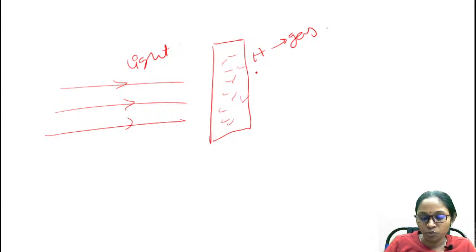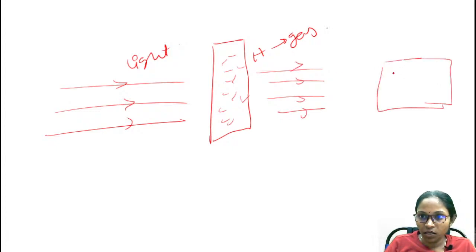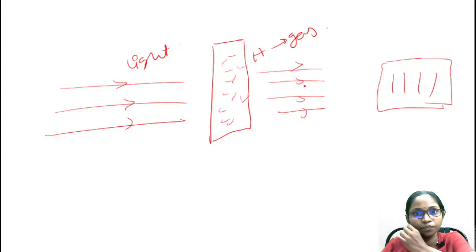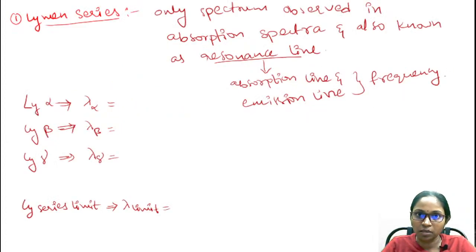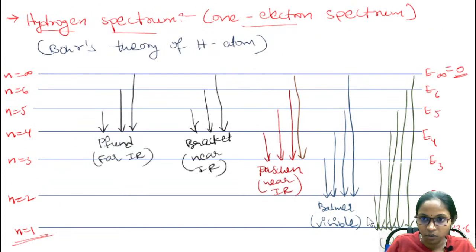Here you will have the absorption spectrum as well as the emission spectrum also. Okay, it will absorb and emit radiation and you will have a spectrum here that is a dark line spectrum, and the background contains the bright one. Background is the bright one, and you will have the dark line spectrum. Okay, and you will have a line spectrum.